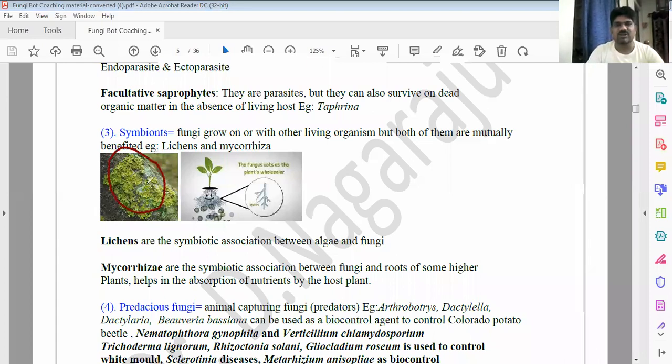Okay. Stone flowers. We also call them stone flowers. You know who is the father of lichenology? Eric Ecorius is the father of lichenology. That we will discuss later in another class. Okay, and then the mycorrhiza.